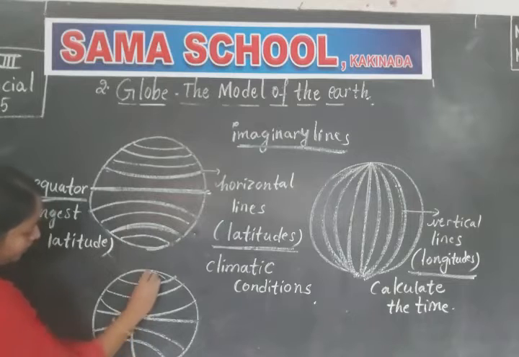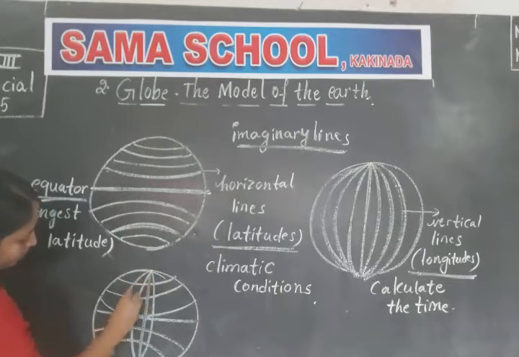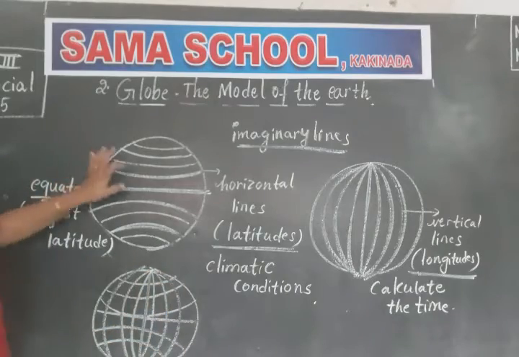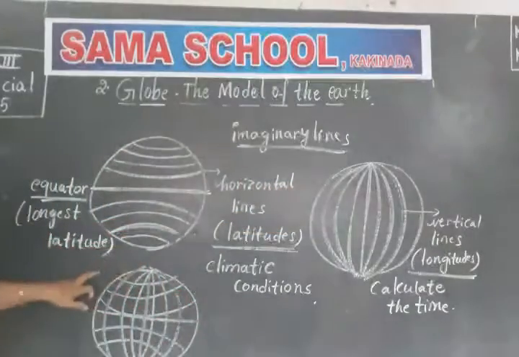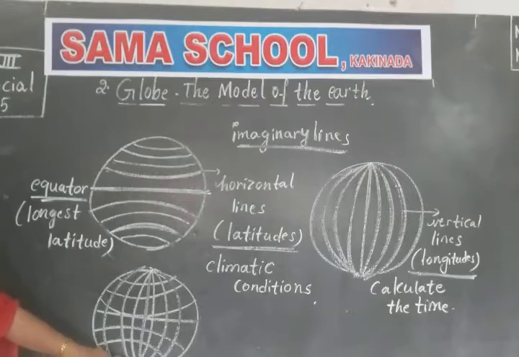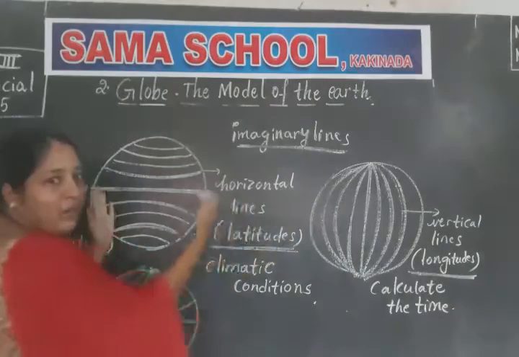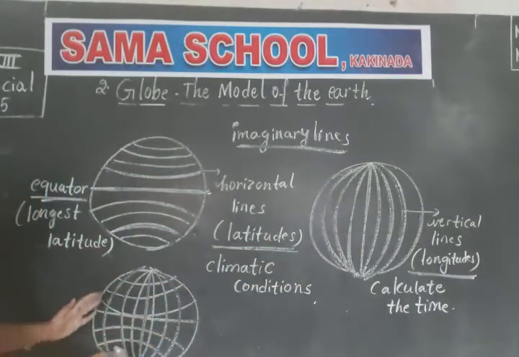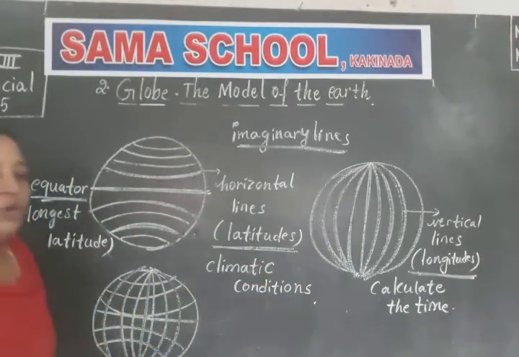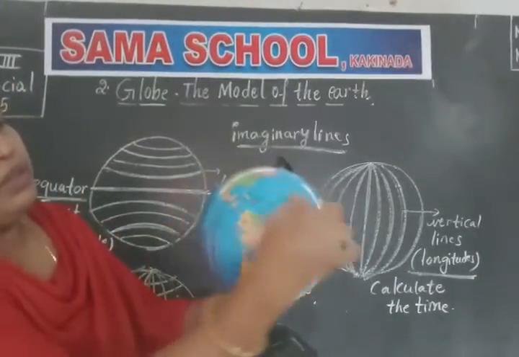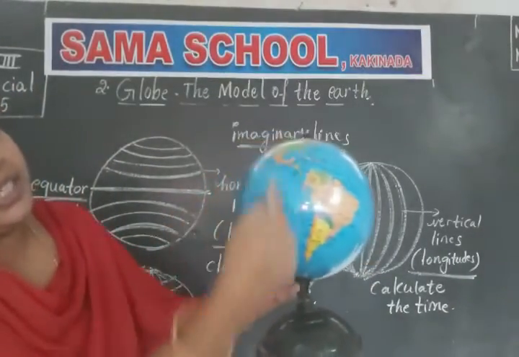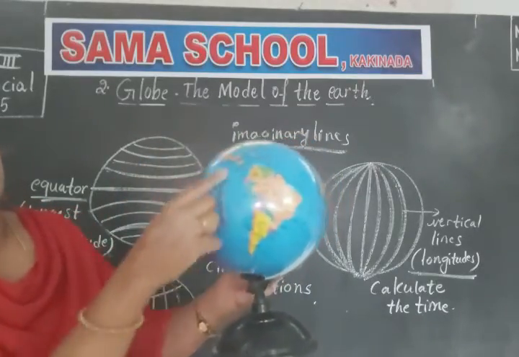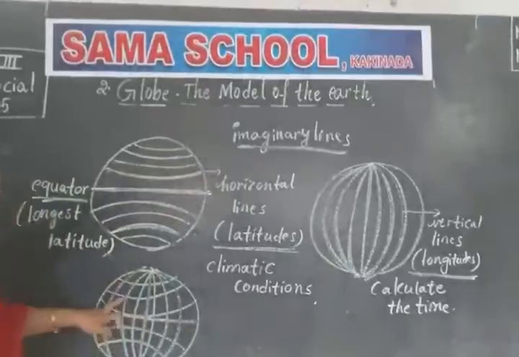And these are the vertical lines. Actually, these horizontal lines and vertical lines are present on the globe like this. Here I separate the horizontal lines and I separate the vertical lines, but actually both are present on the globe like this. See, these are the horizontal lines and at the same time vertical lines. So these two lines are present on the globe like this.